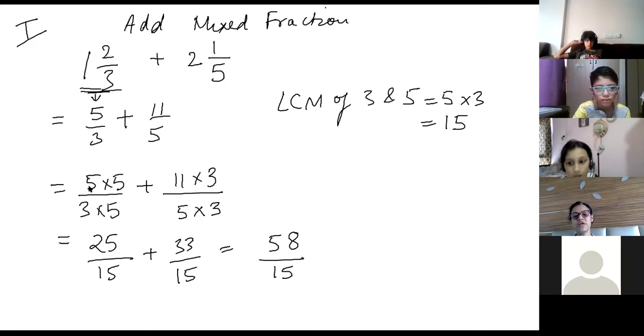You are telling na, 5 into 5 and 11 into 3. When the denominators are the same, you will add. And this one, 25 by 15 and 30. When you multiply 5 into 5, how much will you get? 25. Then when you are multiplying 5 in the denominator, you have to multiply the same number in the numerator, right? Yes. Is it clear now, Ibrahim? Yes, ma'am. So this is the method that we were doing.